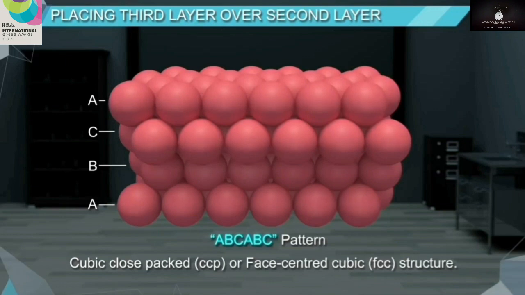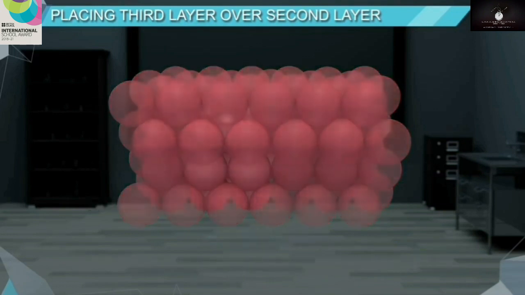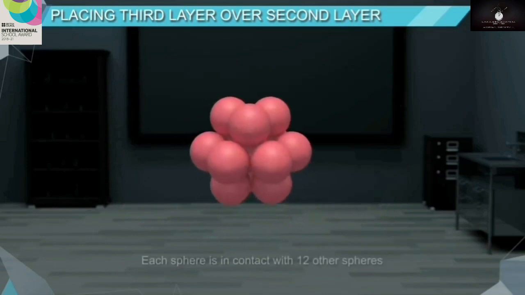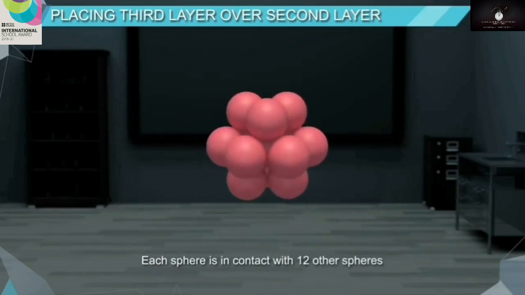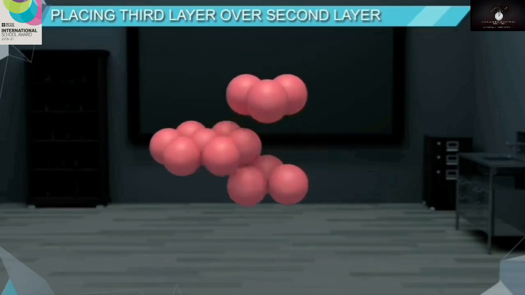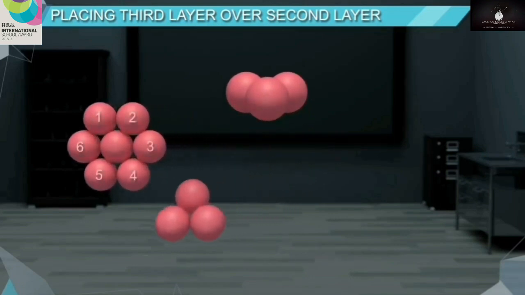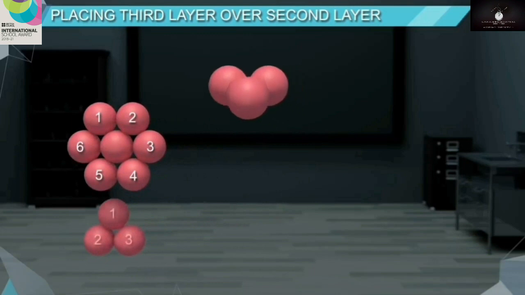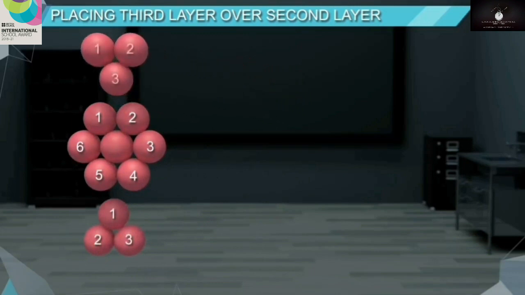In this type of structure, each sphere is in contact with 12 other spheres, 6 from the same layer, 3 from the bottom layer and 3 from the top layer. Hence, the coordination number is 12.